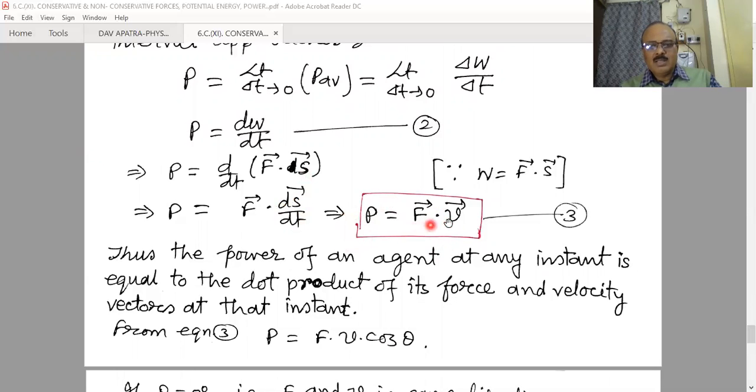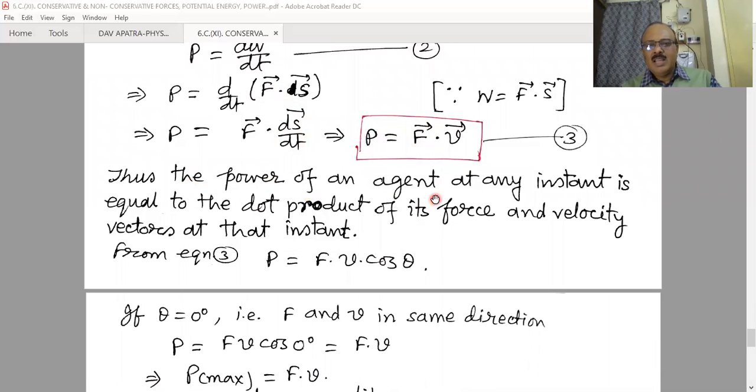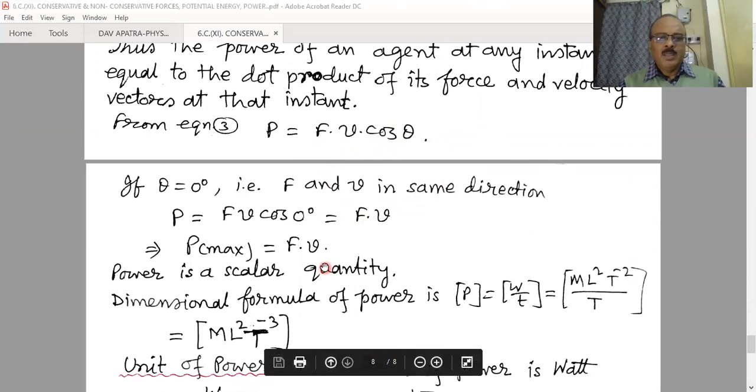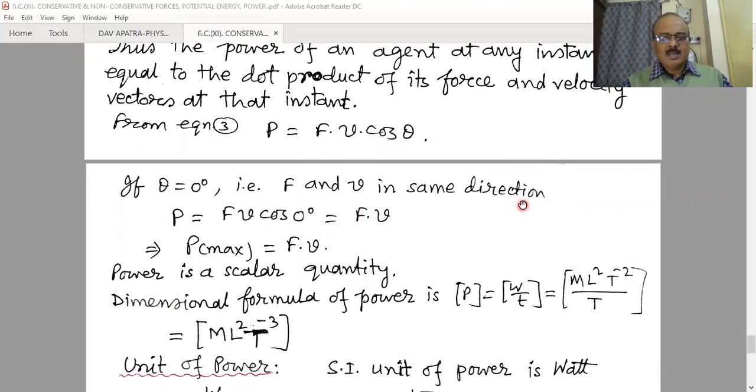Power is also a scalar quantity. Therefore, we are taking the dot product here. Actually, it is coming from work. Work is the result of the dot product of force and displacement, and here power is the dot product of force and velocity. Thus, the power of an agent at any instant is equal to the dot product of its force and velocity vector at that instant. P is equal to F dot V, that is F V cos theta, where theta is the angle between the force and the velocity at that moment. And if theta is 0 degrees, that means F and V are in the same direction. Naturally, at that time cos 0 is one, which is the maximum value of cos theta.